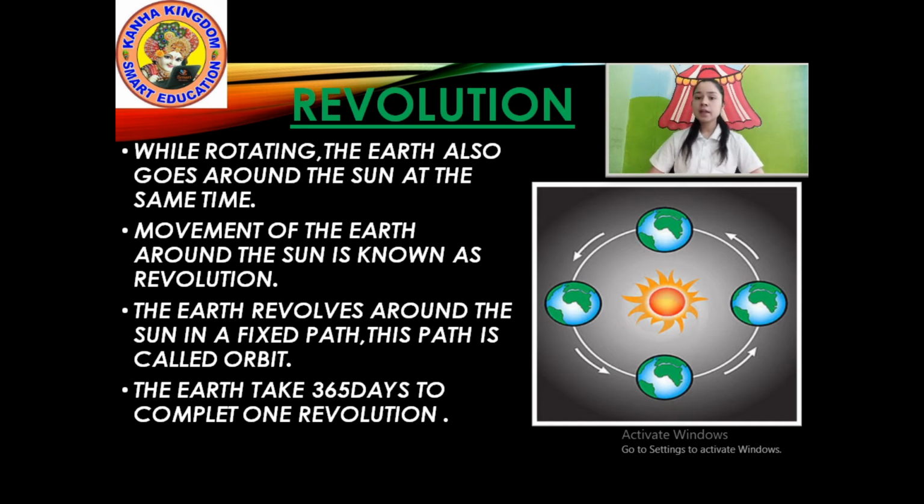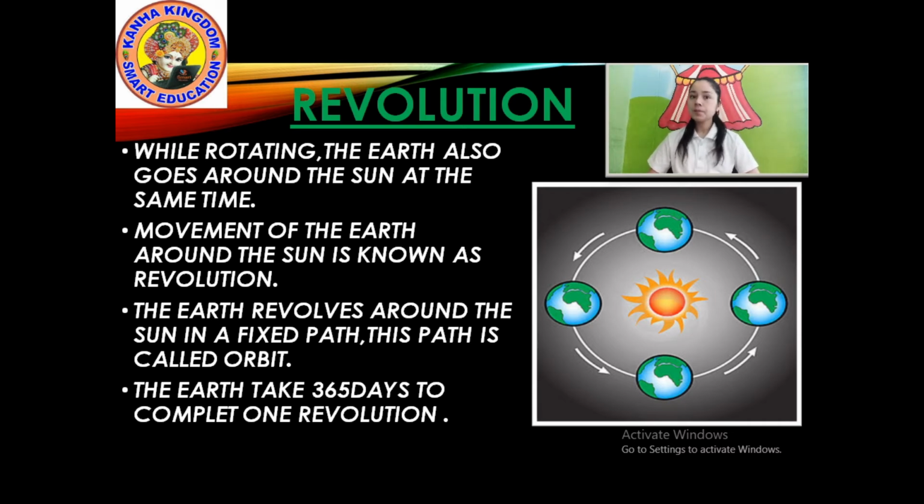They are Mercury, Venus, Earth, Mars, Jupiter, Uranus, Saturn and Neptune. These all planets move around the sun. That's why Earth also moves around the sun. The movement of the Earth around the sun is revolution.